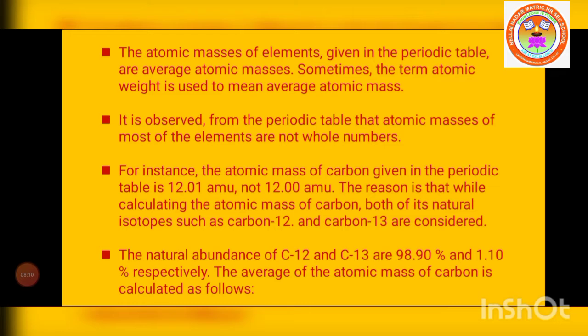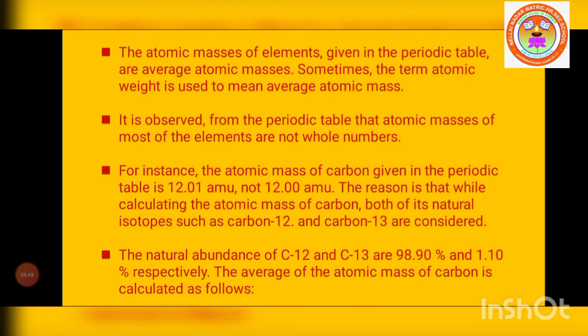It is observed from the periodic table that the atomic masses of most elements are not whole numbers. It's a very important point. They have some fractional value. For instance, the atomic mass of carbon given in the periodic table is 12.01 AMU, not 12.00 AMU.